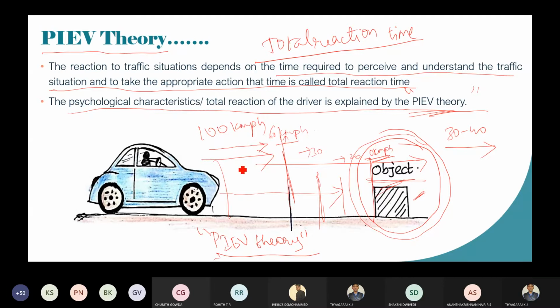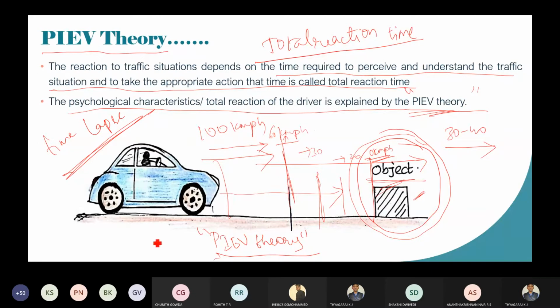What is the duration, or what is the time lapse he can take to stop the vehicle?